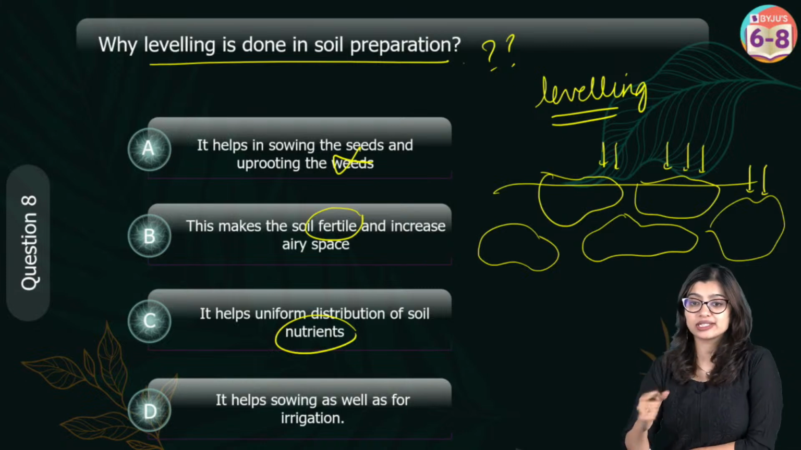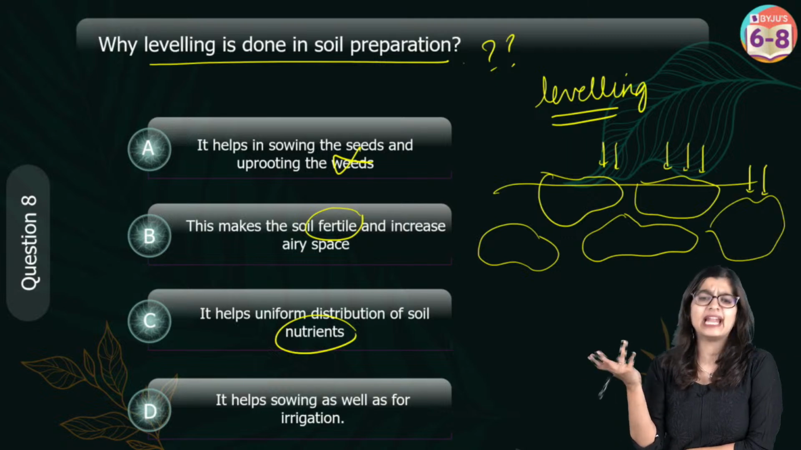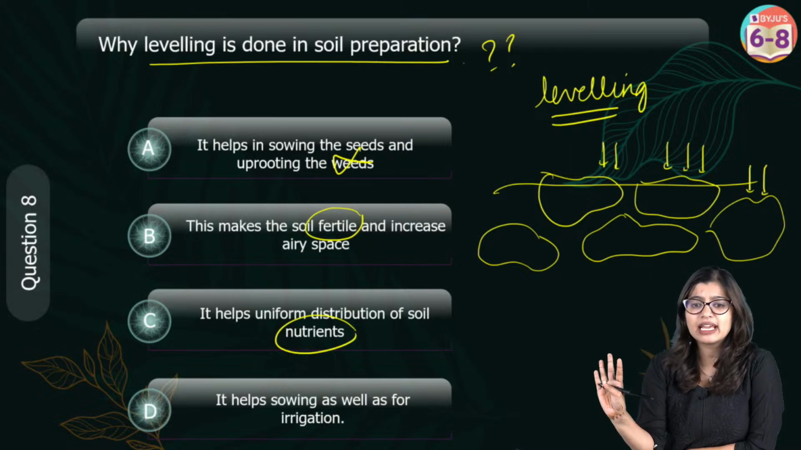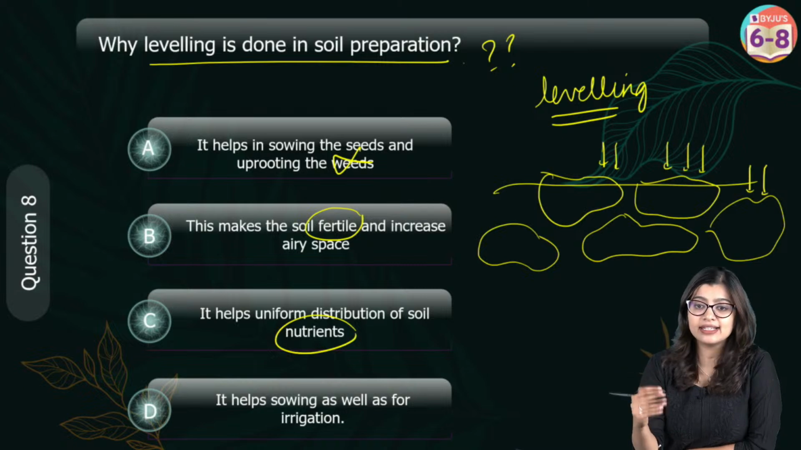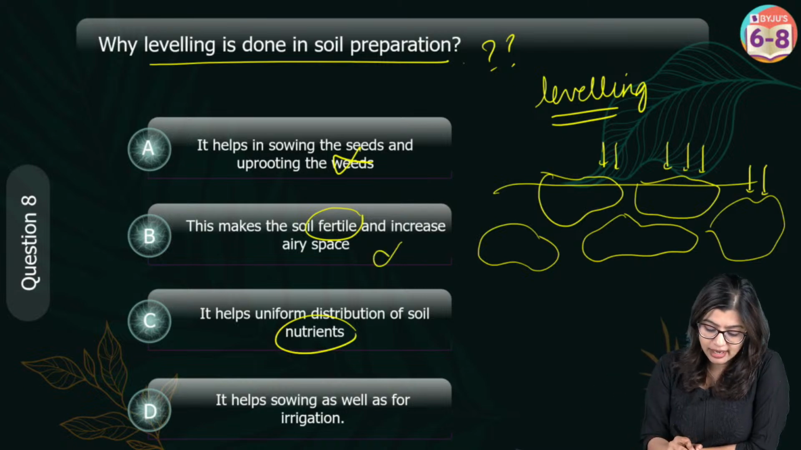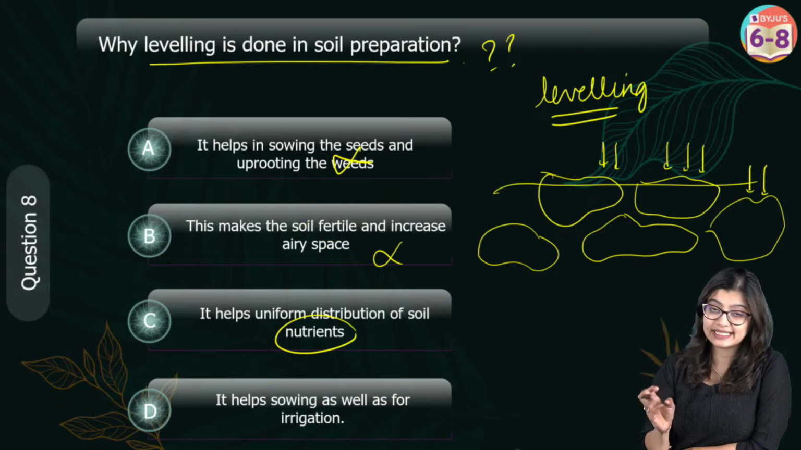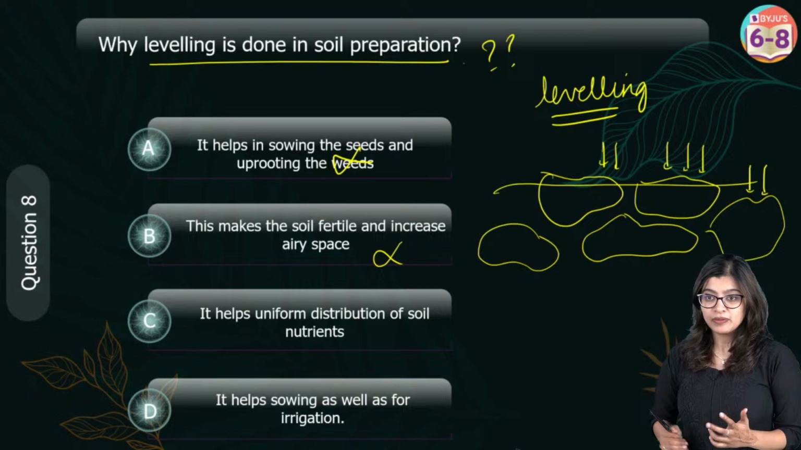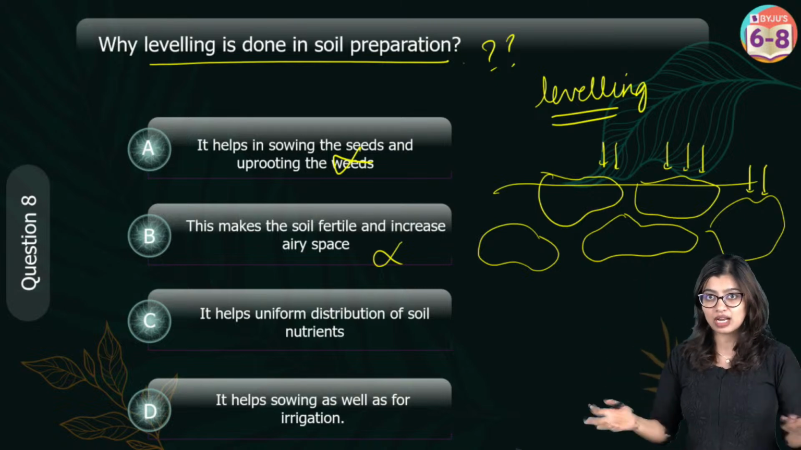Now, by breaking the clumps, am I making it more fertile in any way? I am not. Whatever nutrients are there, it is still the same. It is not becoming more. So here it is not increasing soil fertility. But yes, it can increase airy space or bring in aeration, but it is not making it more fertile. Neither is it helping in uniform distribution, because here I have still not tilled my soil. I have just broken down clumps of soil.